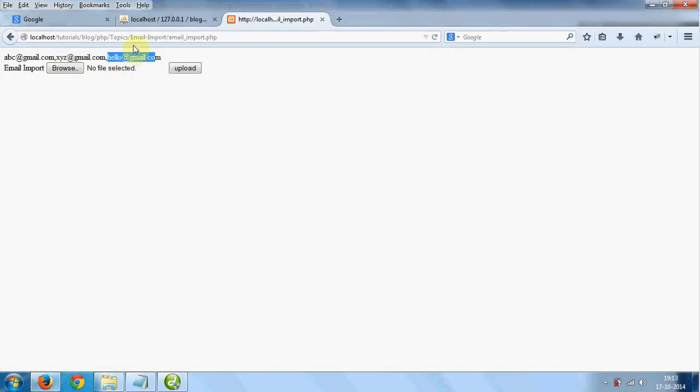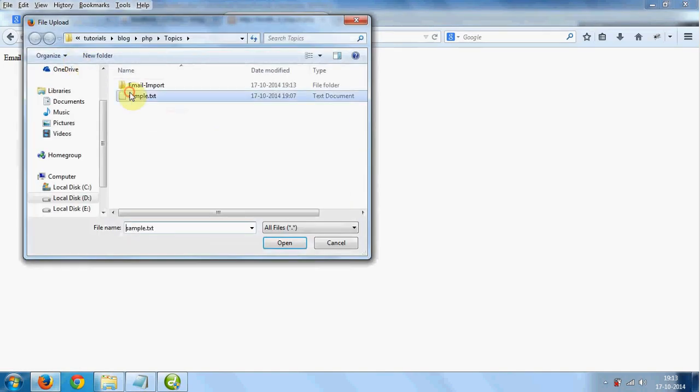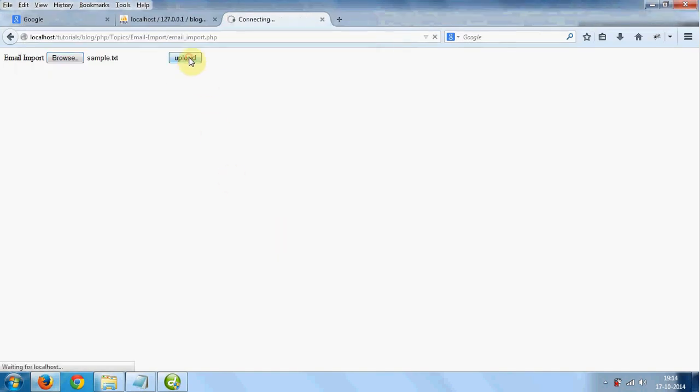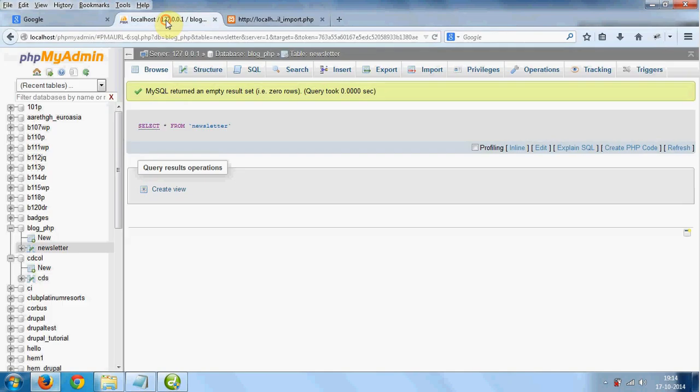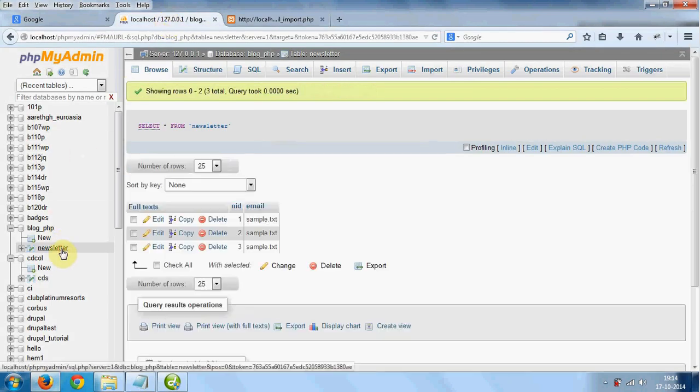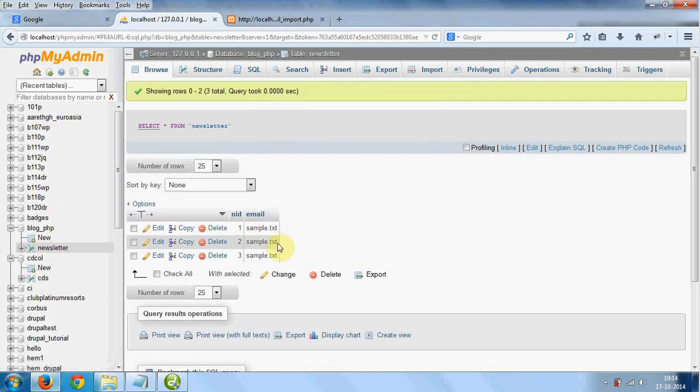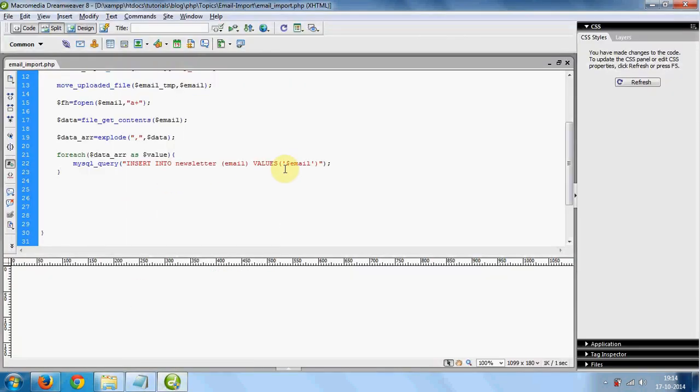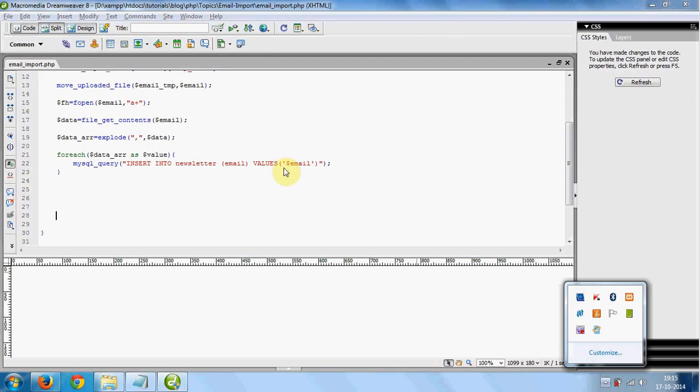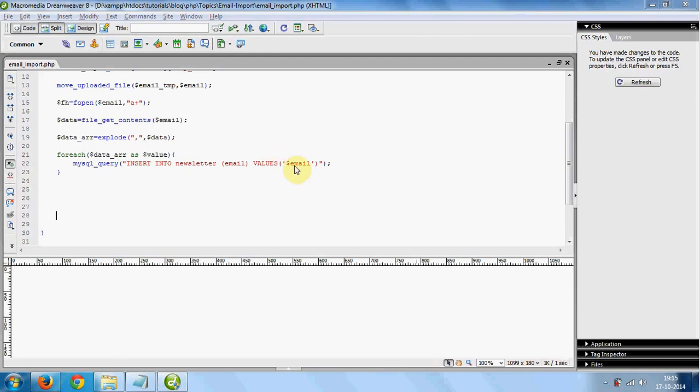So now checking on the browser. It's not a success because it inserted the file name. There might be something wrong. We have a minor mistake here.